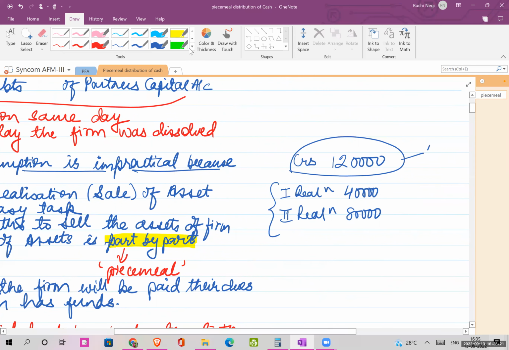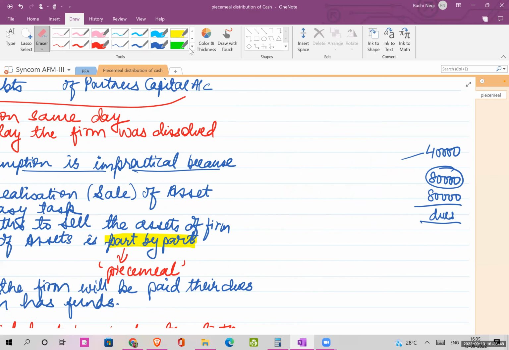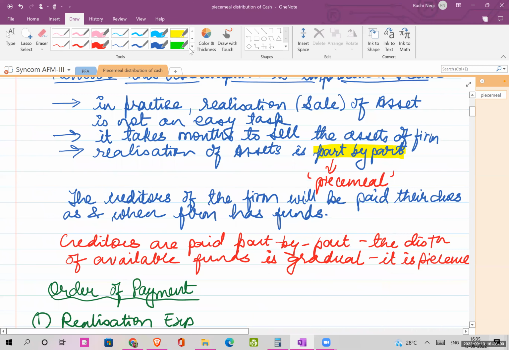Obviously, I will first pay 40 to the creditor, because in the first realization the money that I received is 40, and the balance money 80 I will pay when this money comes to me in the second realization. And that's how my dues for creditors will become nil. So what I meant to say is that realization of an asset is not done on one day. It is a gradual process, a slow process, it takes time. And as and when the money comes, the funds are paid to the creditors or to the outside parties.